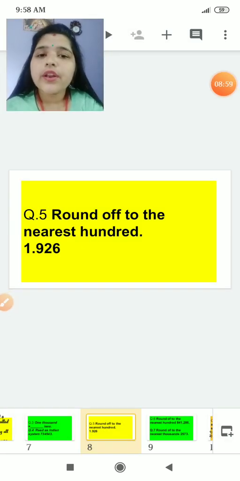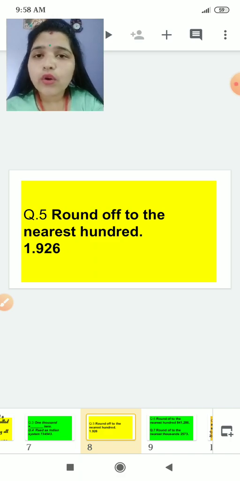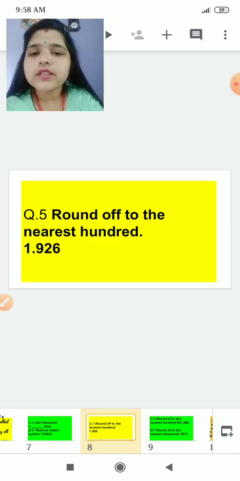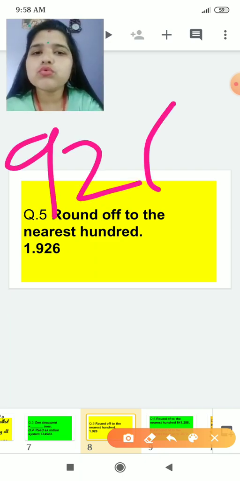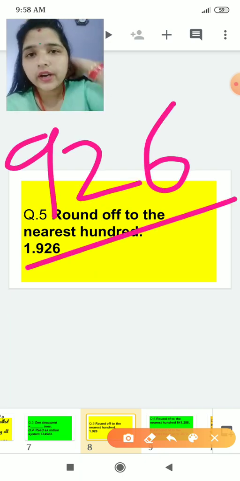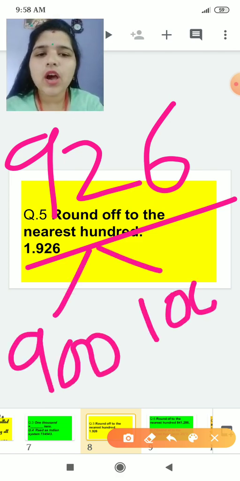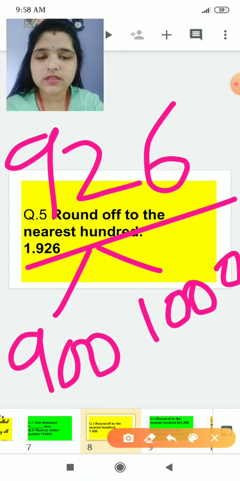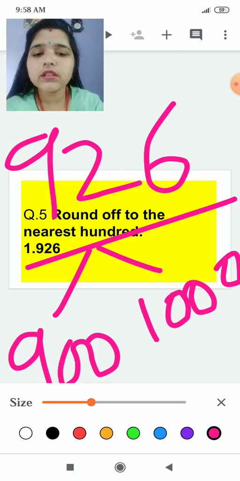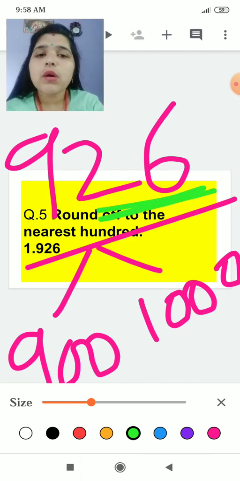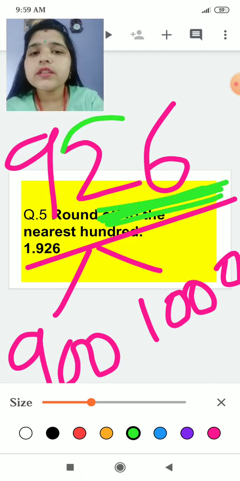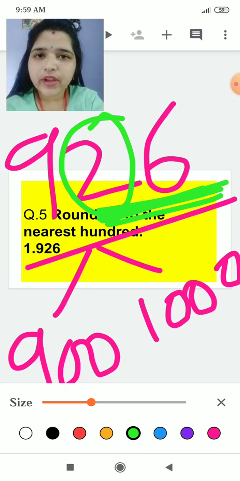Now, round off to the nearest 100. Now the next question is round off to the nearest 100. See, it is 926. I am telling about 100. So it means either it will become 900 or it will become 1000, because we are holding the hundreds place. We are doing the round off to the 100. Now which number will decide whether it will be 900 or 1000? See, these two numbers will decide.